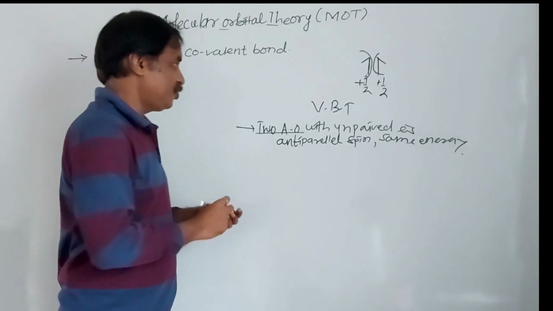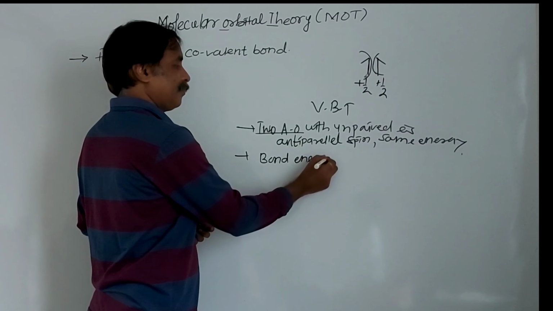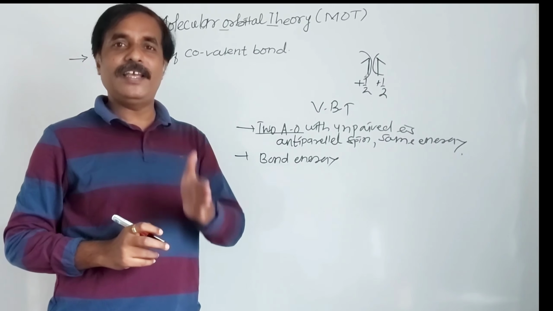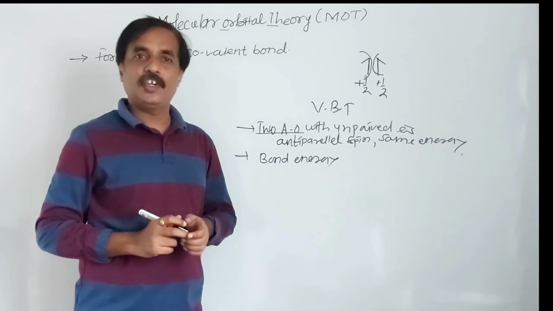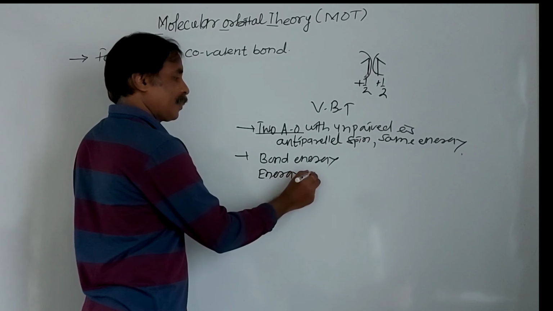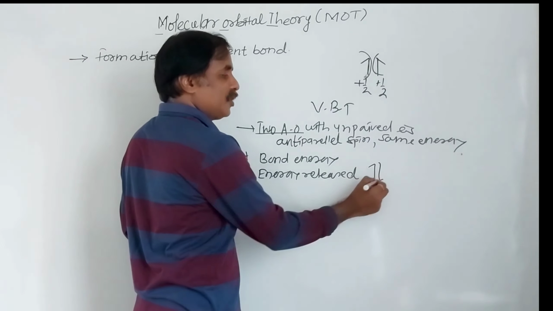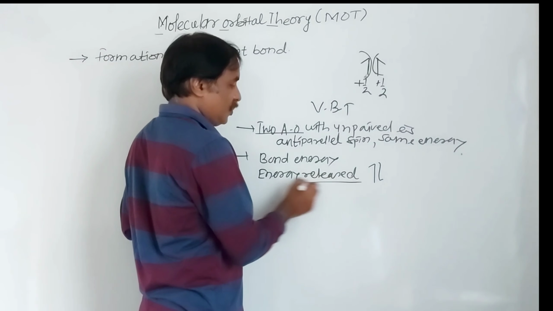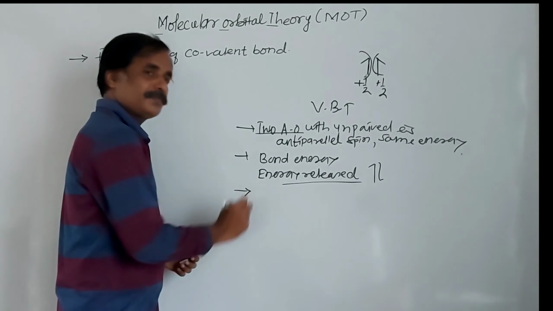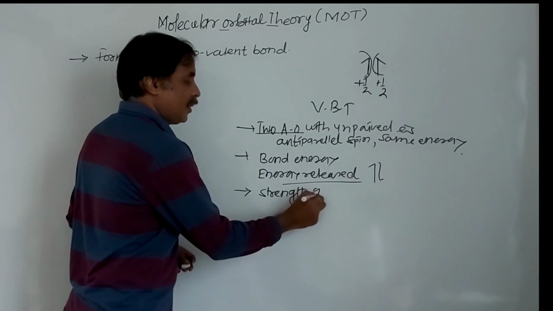What is another assumption, that is about bond energy. Whatever energy is released when electron spin is neutralized, that energy is said to be bond energy. Number three, strength of covalent bond.